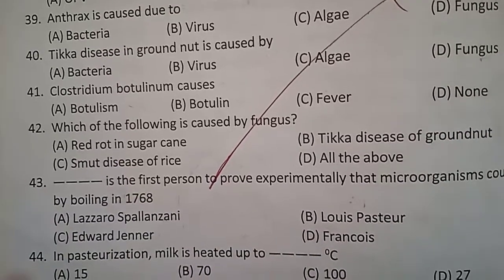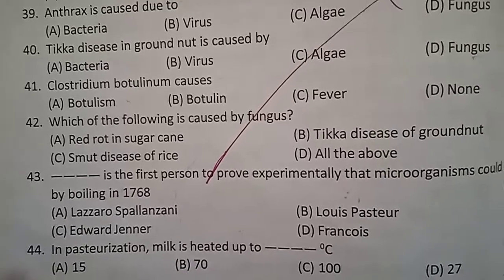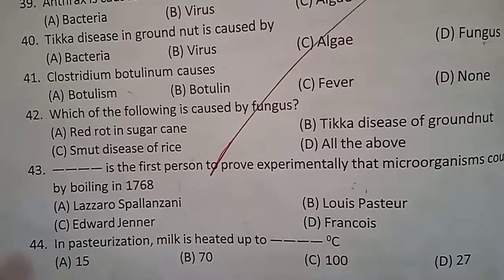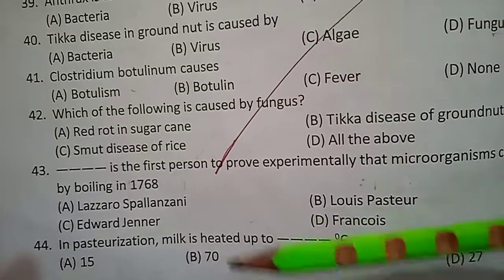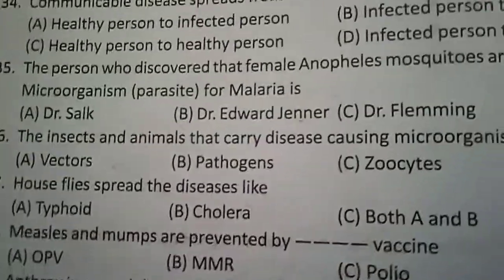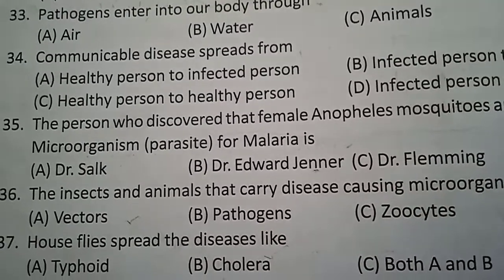In pasteurization, milk is heated up to what temperature? Pasteurization is the killing of the organisms in the milk. 15, 70, 100 or 27? Answer is 70. So all these are some MCQs on microorganisms.